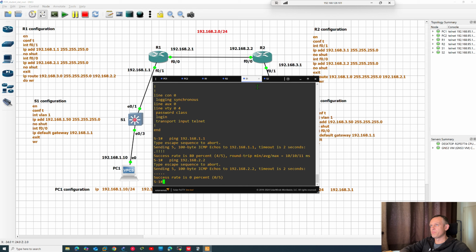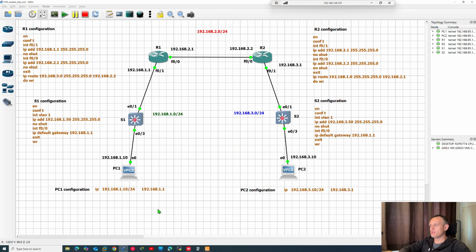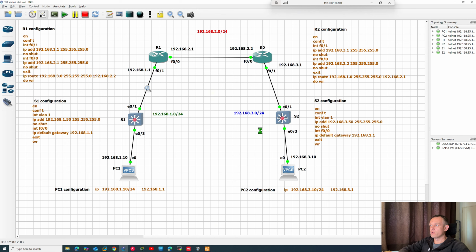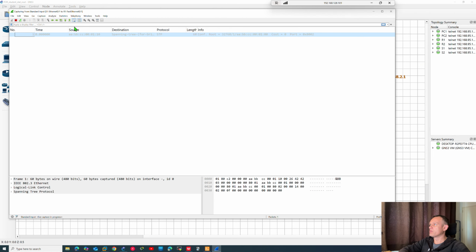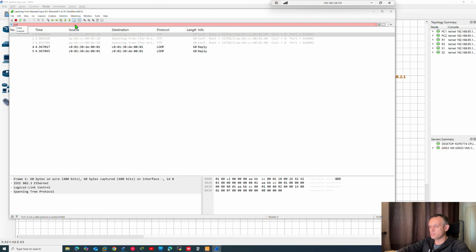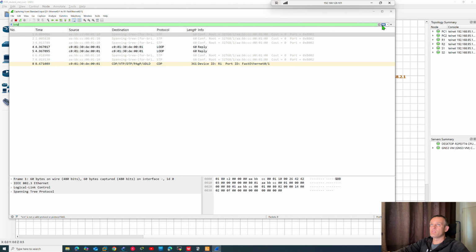When we do it, for example, I wanna show you from ping when it works on this link. I am gonna start capture, okay, and I'm gonna ping. For us it's interesting, ICMP, the most interesting.